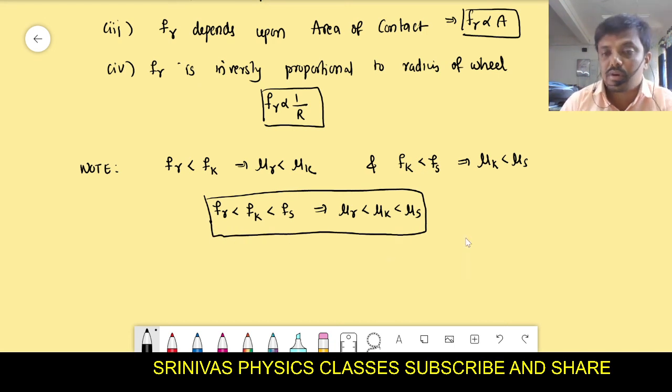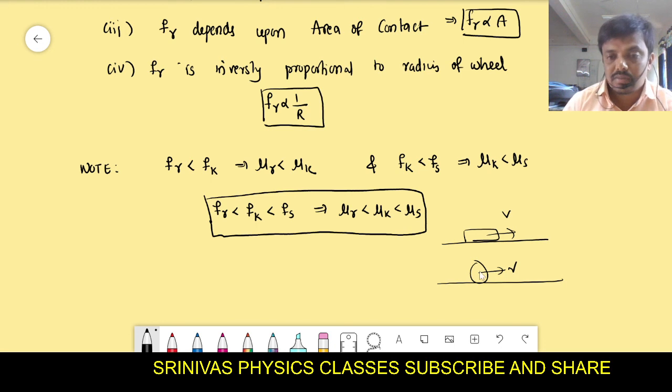That means, for example, one body is sliding, other body is rolling. If you give the same velocity, which will go a long distance on the same surface? One body is just like a block. It is sliding, skidding like this. And another one is rolling.